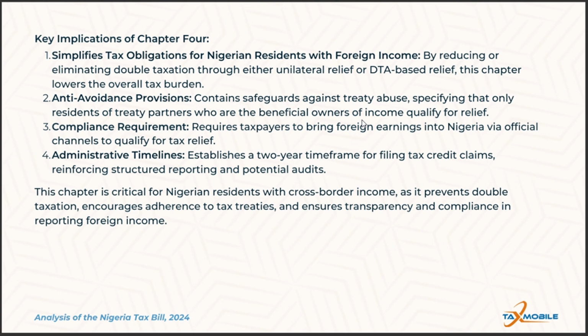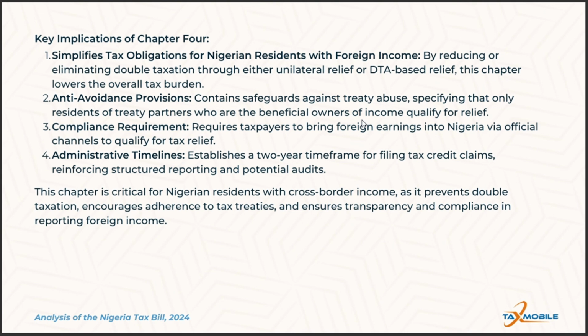Compliance requirement: taxpayers must bring foreign source income into Nigeria through approved channels to qualify for relief. This provision reinforces transparency and accountability in reporting foreign earnings. Administrative timelines establish a 2-year time frame for tax credit claims, encourage prompt reporting, and minimize delays in compliance.